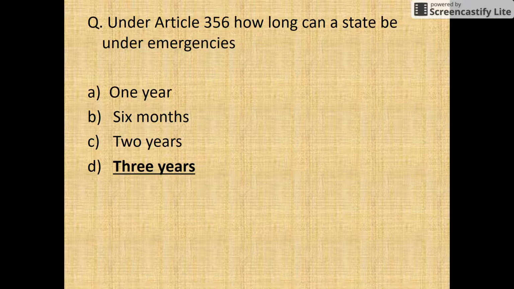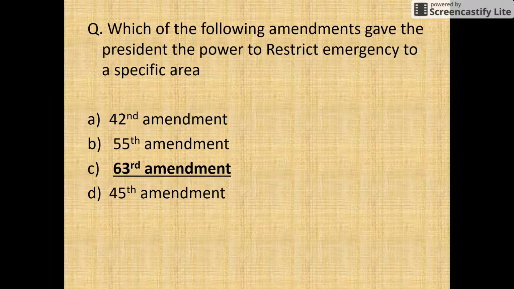The next question is: which of the following amendments gave the President the power to restrict emergency to a specified area? If we talk about the 45th amendment, it extended the period of reservation of seats for the Scheduled Castes and Scheduled Tribes, and also representation of the Anglo-Indians in the Lok Sabha and the state legislative assemblies. So that option will not be the answer.